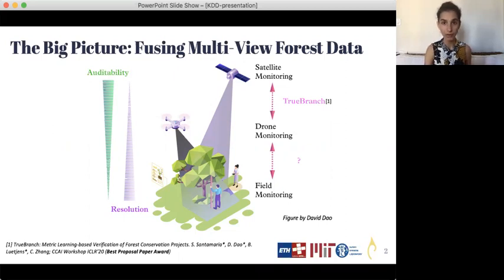TrueBranch aims to verify the truthfulness of drone images via fusing and matching them with public satellite images. The research I will present to you today focuses on connecting information from remote sensing, namely drone data, to citizen science data.